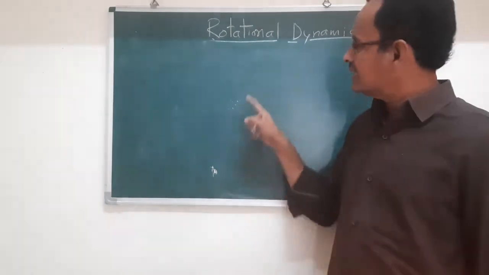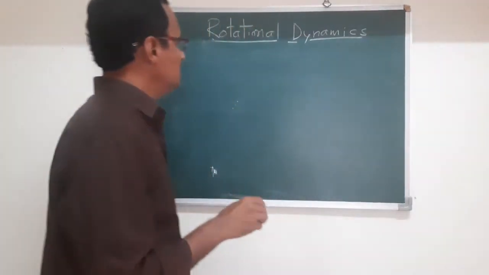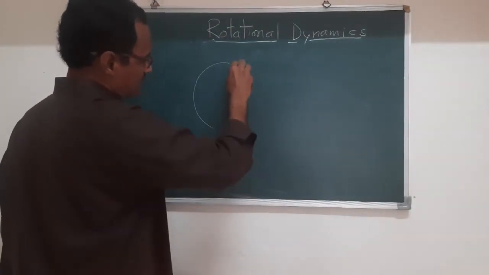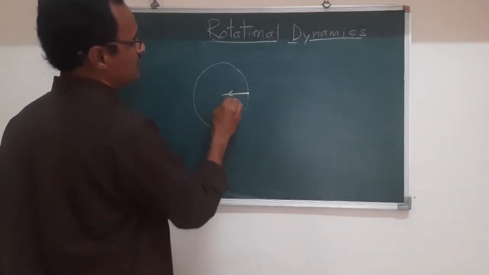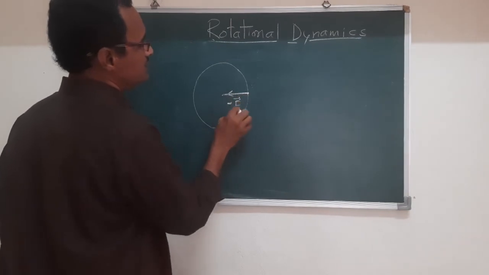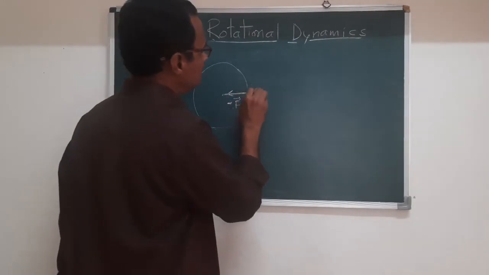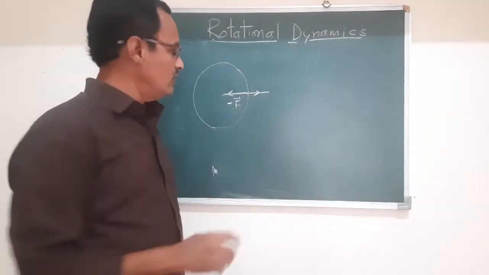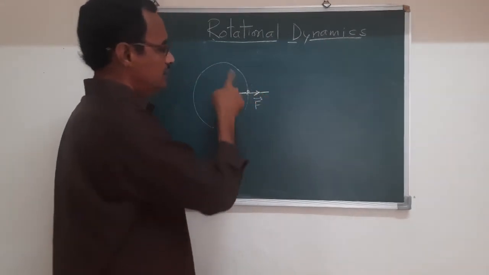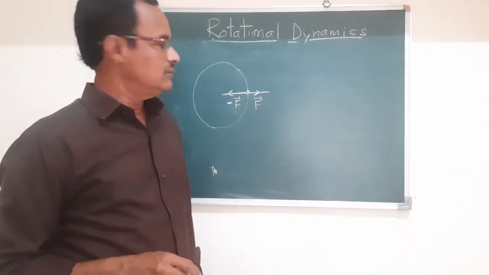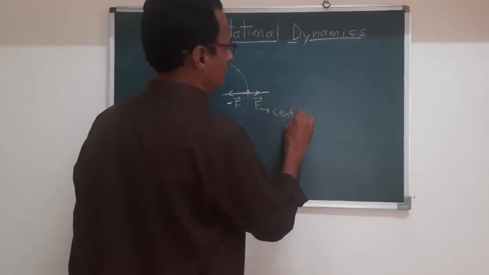It means that the same amount of force is acting in the outward direction. Suppose this is the path of that electron, and one force, the centripetal force, is acting toward the center, minus F suppose, and the same amount of force in the opposite direction, another force, is acting on that electron. Due to this equal and opposite force, the electron can revolve in the circular orbit, and that opposing force is called the centrifugal force.